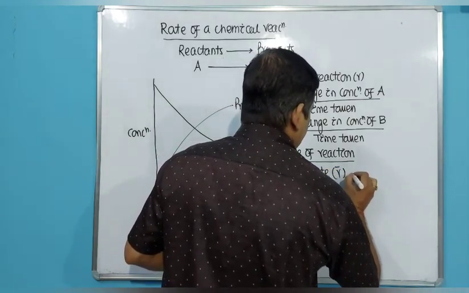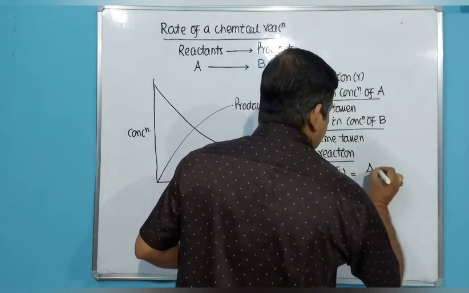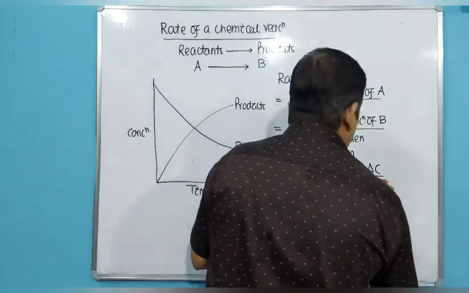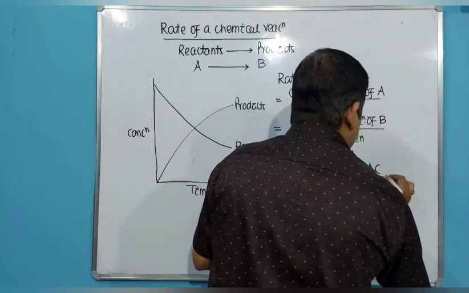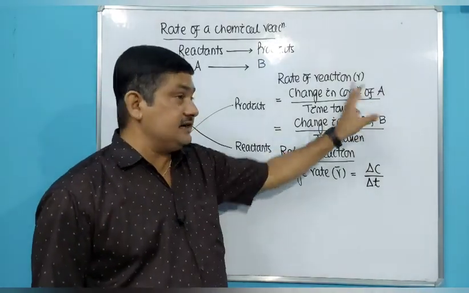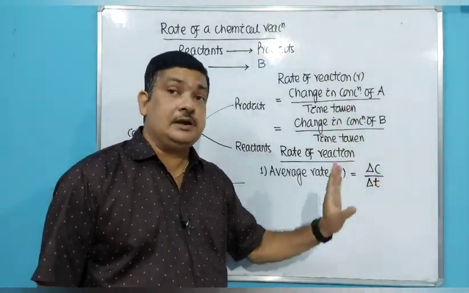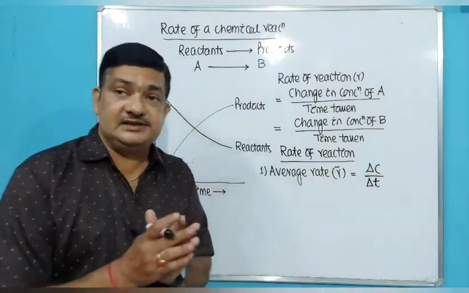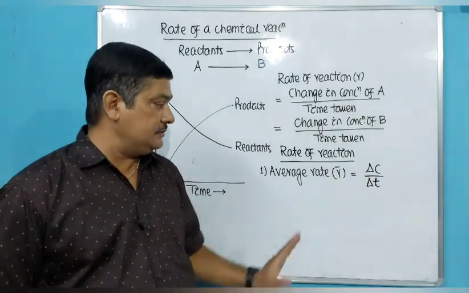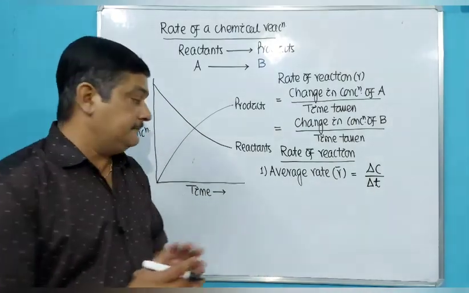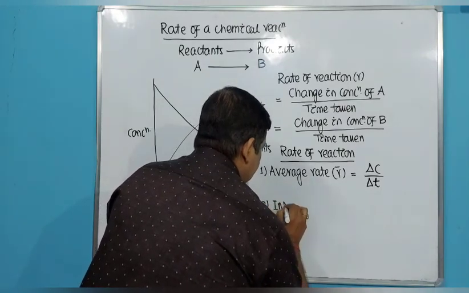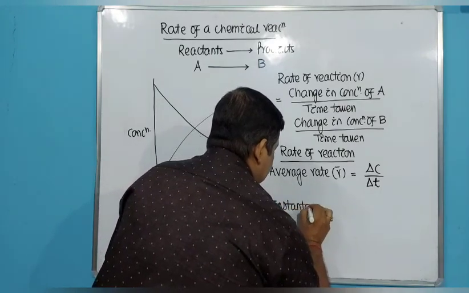It is mathematically defined as del C, change in concentration of the reactant or product, over a time period del T. So average rate is the total change in concentration of the reactant or product over the whole time period. If we measure the change in concentration over the whole time period and divide it, we get the average rate. Then the second one is called instantaneous rate.